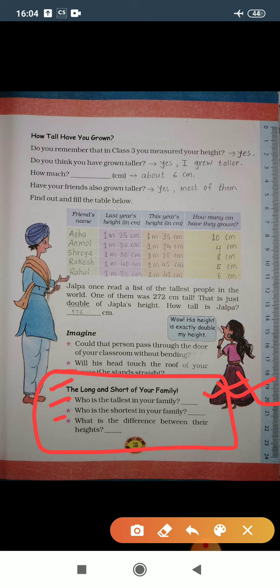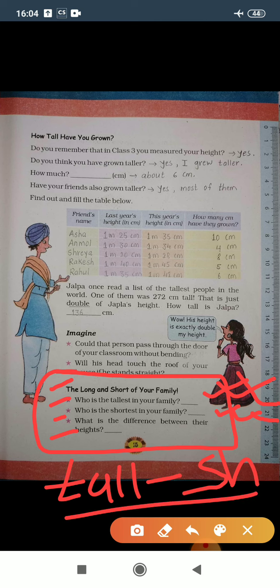Who is the shortest in your family? Again, it could be anyone, your brother, sister, father or mother, or maybe you also. What is the difference between their heights? So simply you need to subtract the shortest person's height from the tallest person's height to get this answer.